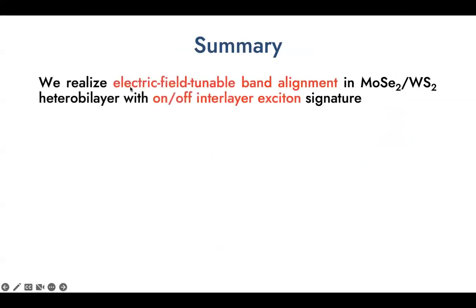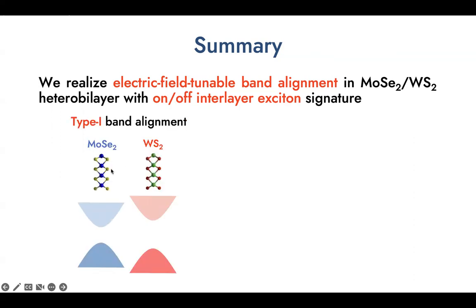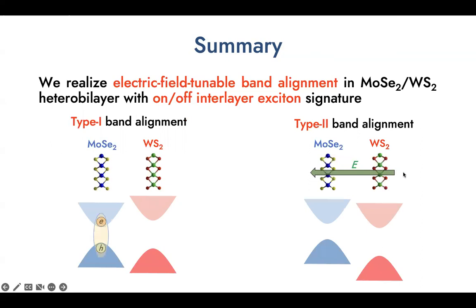So basically, to summarize my talk today, I observe an interesting electric field tunable band alignment in molybdenum diselenide and tungsten disulfide heterobilayer. This actually allows us to controllably switch on and off the interlayer exciton state. Basically, at zero or a low electric field, the system is a type 1 band alignment system. And we only observe the intralayer exciton in the heterobilayer, and the interlayer exciton state is off. And when we turn on the gate voltage and apply the electric field, the system becomes a type 2 band alignment system. And now the interlayer exciton state is turned on.